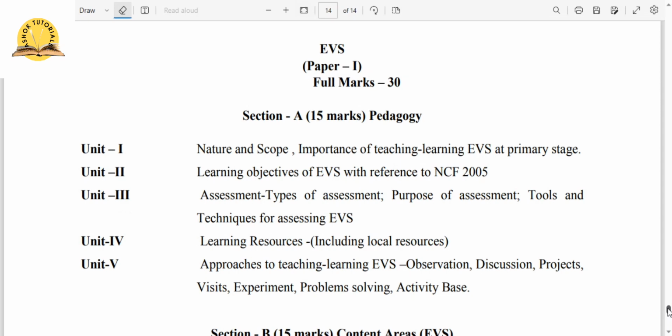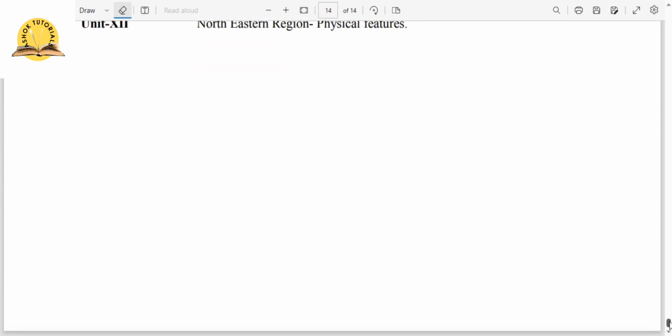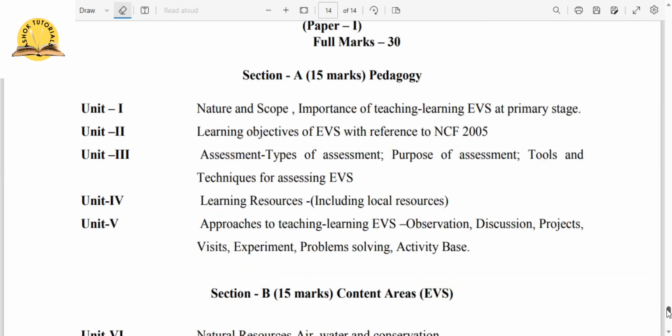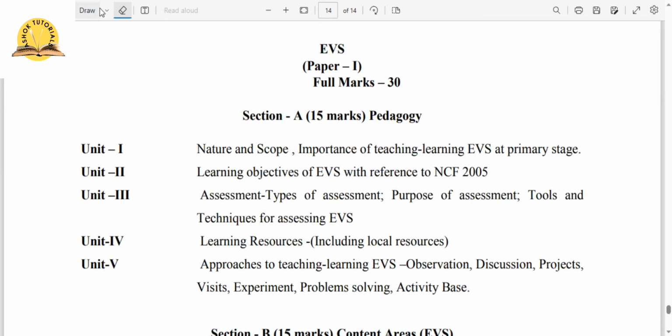There are different units, and I think there are two sections. Yes, there are two sections in different units. All right, let me take my pen. Great. So this EVS will be for 30 marks, and believe me or not, if you have a clear understanding of general awareness, then about your environment, then basics of everything, then you can score 30 out of 30 in EVS.